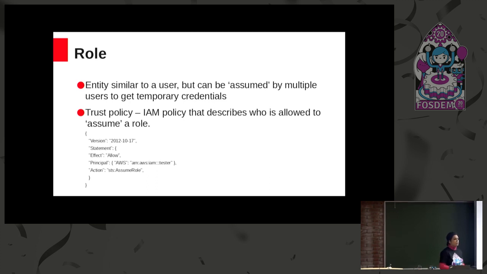One is known as the trust policy and the other one is known as the permission policy. A trust policy defines what users are allowed to assume the role, and if we want multiple users to be assuming the same role, then in that case the principal element can be an array of all the users which will be allowed to assume that role.